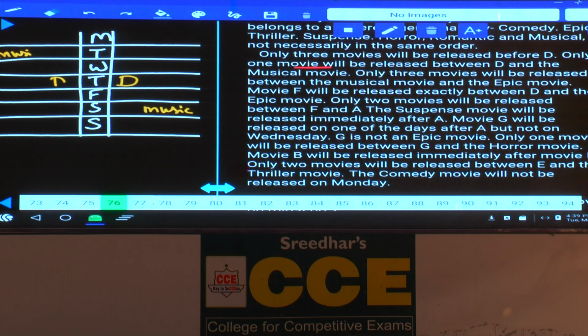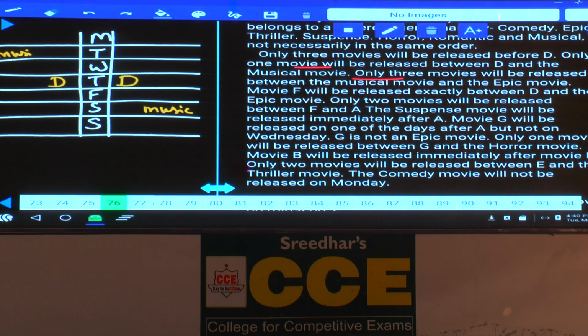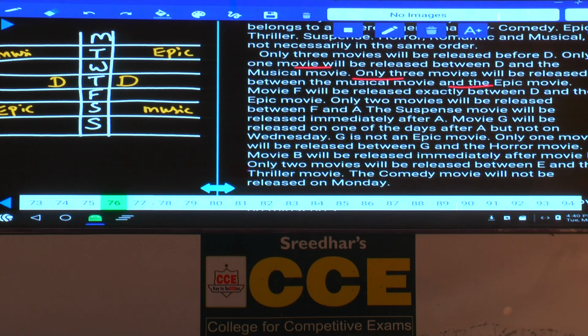Hence 2 possibilities, we are writing the second possibility as well. The next one. Only 3 movies will be released between musical and the epic. Between musical and epic there must be exactly 3. Exactly 3 between musical and epic, epic is here. And the movie F will be released exactly between D and epic. F is exactly between D and epic. Now here also F is exactly between D and epic.